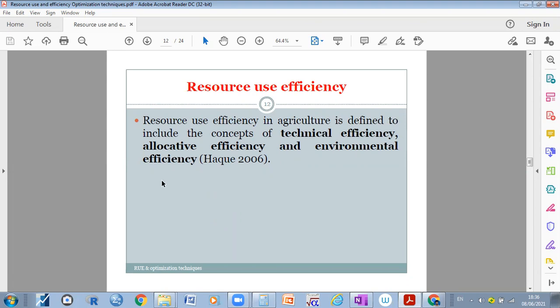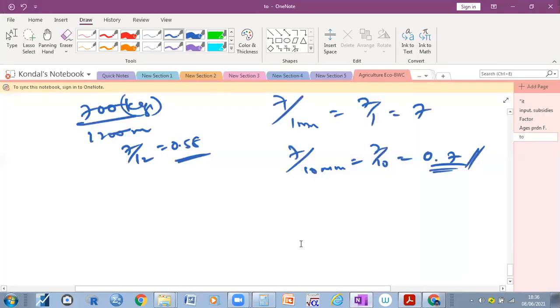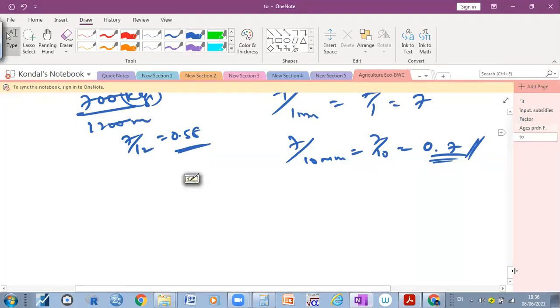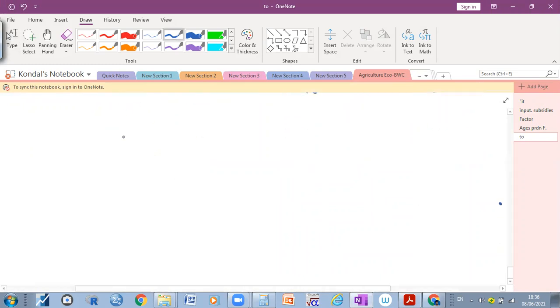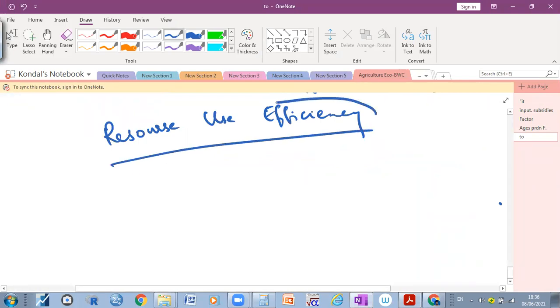The resource use efficiency in agriculture is defined to include the concepts of technological efficiency, allocative efficiency, and environmental efficiency. This is a very important topic which we can study. When we are discussing efficiency, there are basically three types of efficiencies. Then only we will call it efficiency.